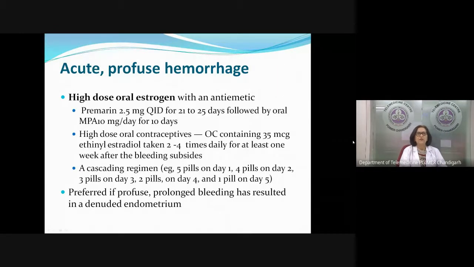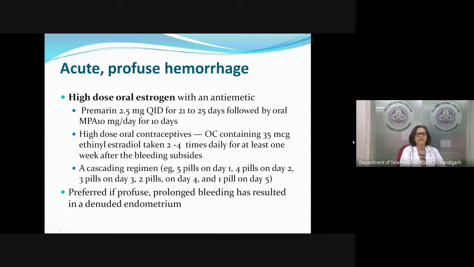You have again a lot of options. Premarin, higher dose, 2.5 QID. Again, we will give it for about 20 to 25 days so that we taper it off. High dose oral contraceptives: here we use the 35 microgram oral contraceptive because we have to give a higher dose. Then after that, we give a cascading.